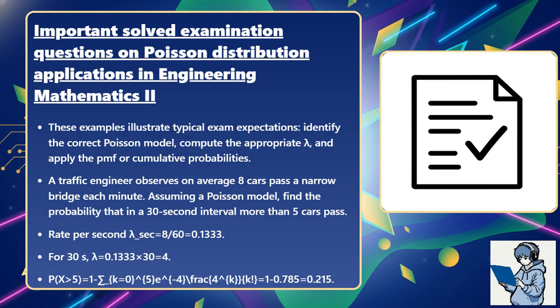Probability that X is greater than 5 equals 1 minus the sum from k equals 0 to 5 of e to the minus 4 times 4 to the k divided by k factorial, which equals 1 minus 0.785 equals 0.215.